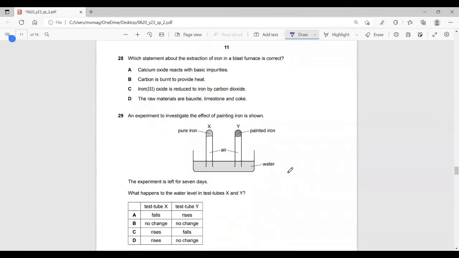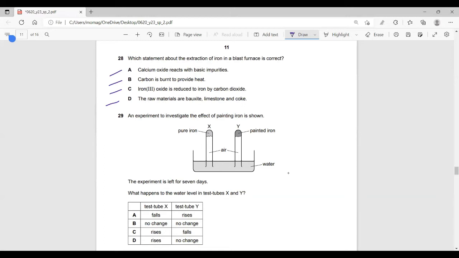Question 28. We need the correct statement about extraction of iron from the four options. Bismillah. We start option by option. As you can see, in some questions I just pick the option because the question is straightforward. In other questions, I go and check and solve and take time because the question is a bit tricky or hard. In some questions I have to read all options, and in some I skip some options because they are childish. Here we need to read all options because all of them are worthy to be read.